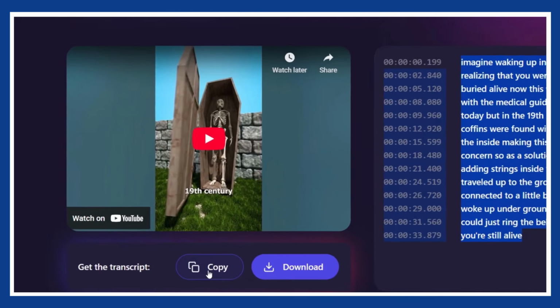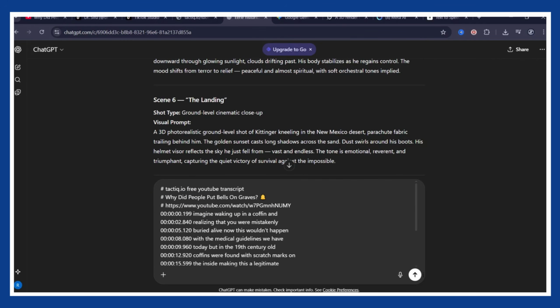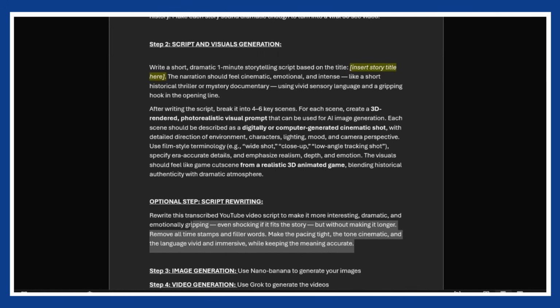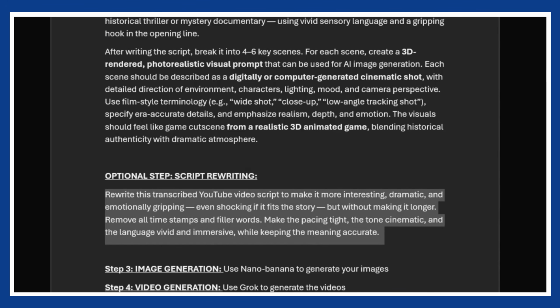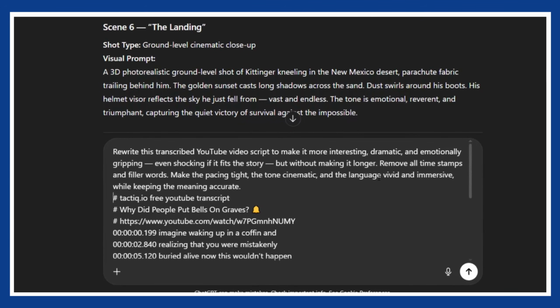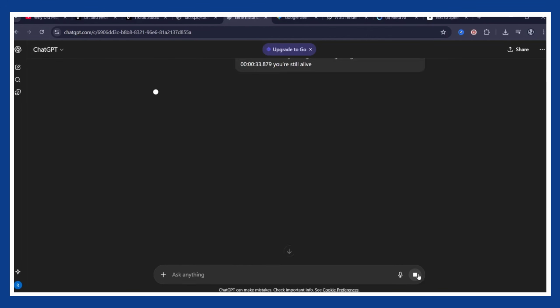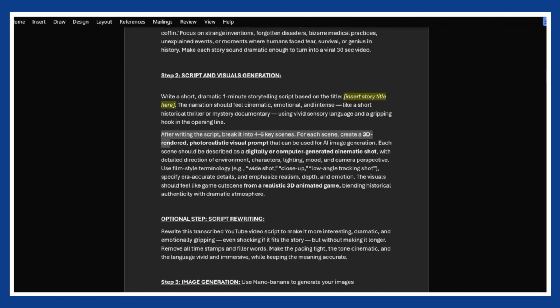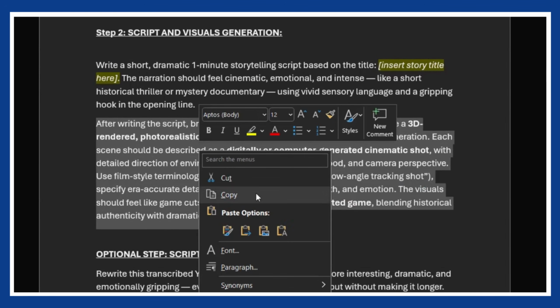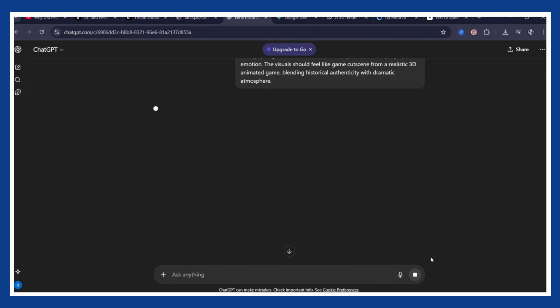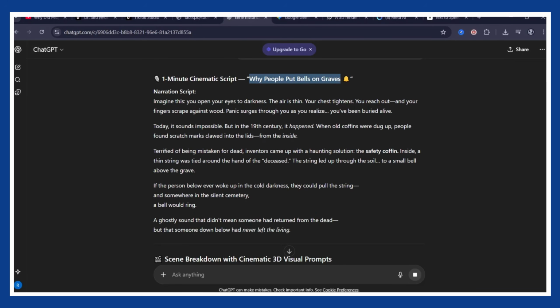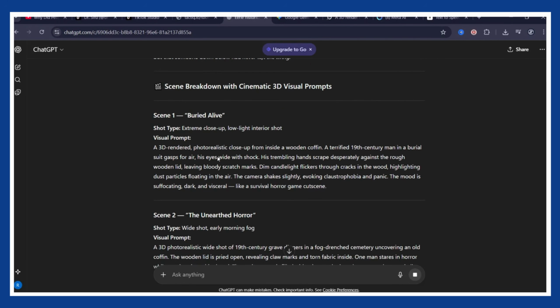Now don't just copy it, that's lazy. Paste it into ChatGPT, but before hitting enter, add my rewrite prompt, also in the document. That prompt tells ChatGPT to transform the transcript into an original version. Same pacing, same flow, but completely different writing. When that's done, use the second part of this prompt. It'll generate the visual descriptions for each scene. You'll get cinematic, scene-by-scene details, lighting, angles, mood, everything.